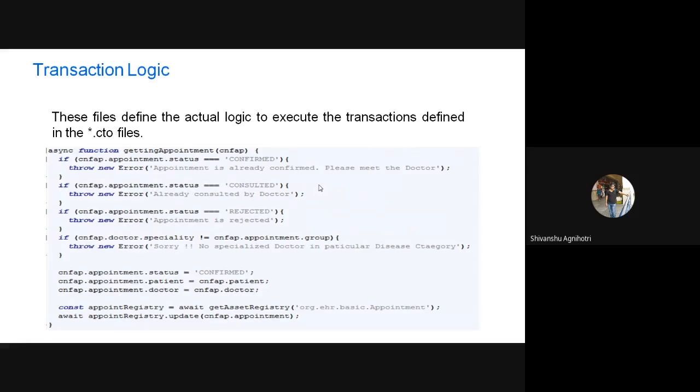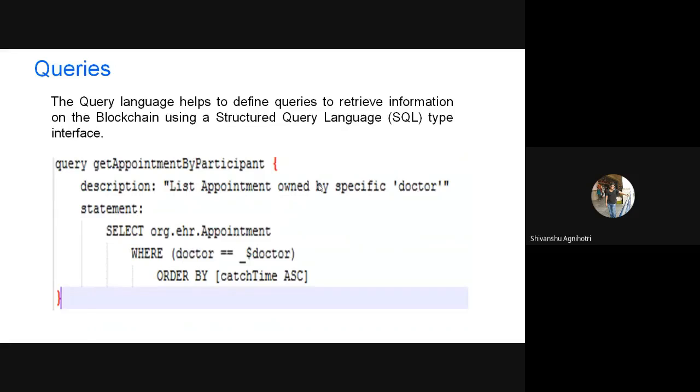Then you define rules for your application, the logic behind whatever you are going to perform. And the final part is the queries, what data you want to get from the system. These three things you need to learn.